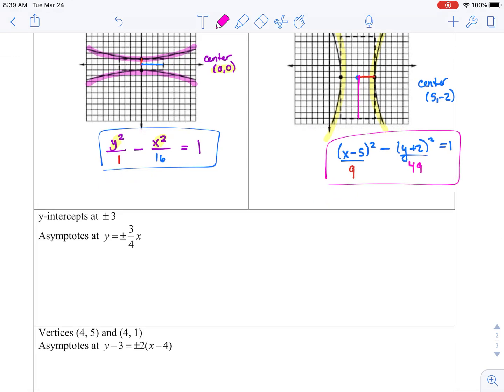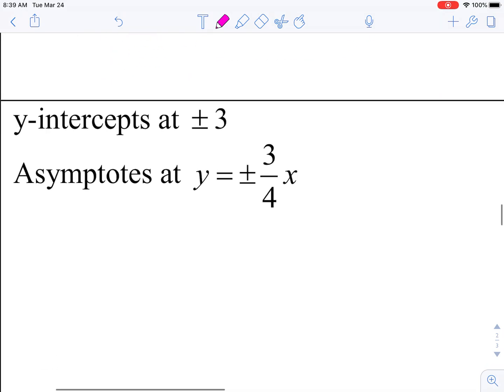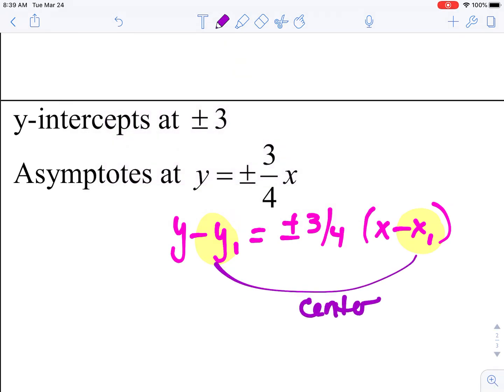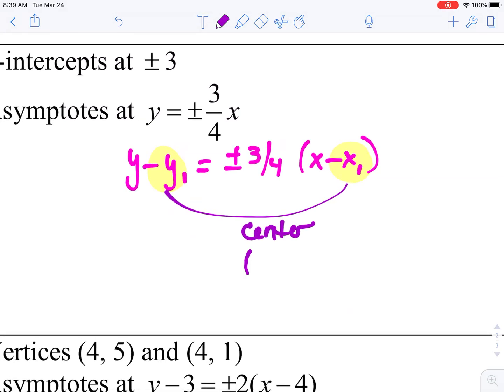On the next problem, it says we have x or y-intercepts at plus or minus 3, and then it has asymptotes at plus or minus 3/4 x. First off, remember point slope. If we have y minus y1, then our slope, and then x minus x1. What's with the y and the x, that is our center. Because we don't have anything with it, we can tell that our center is at 0, 0.